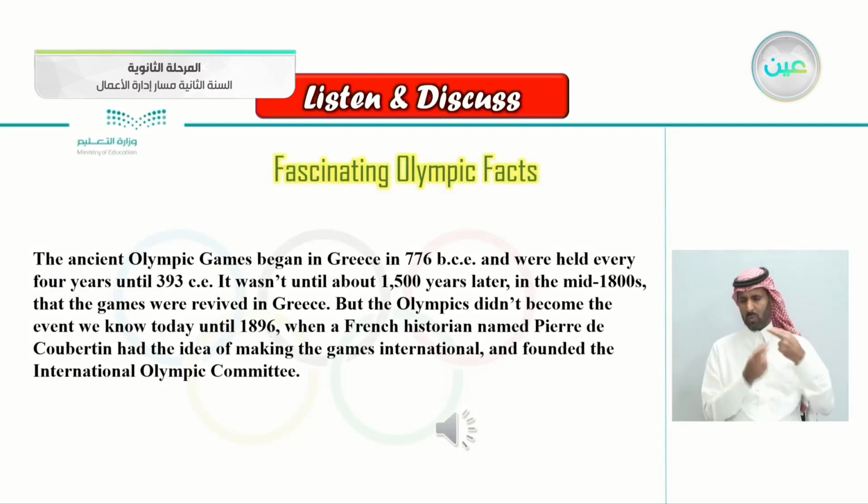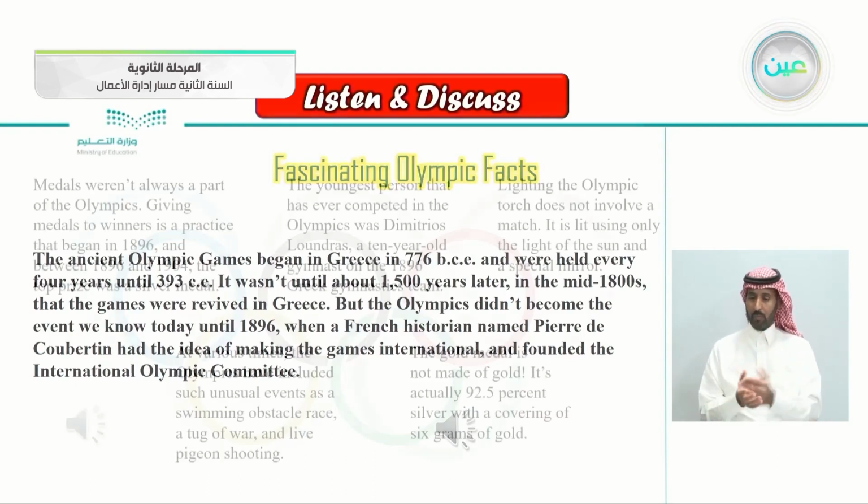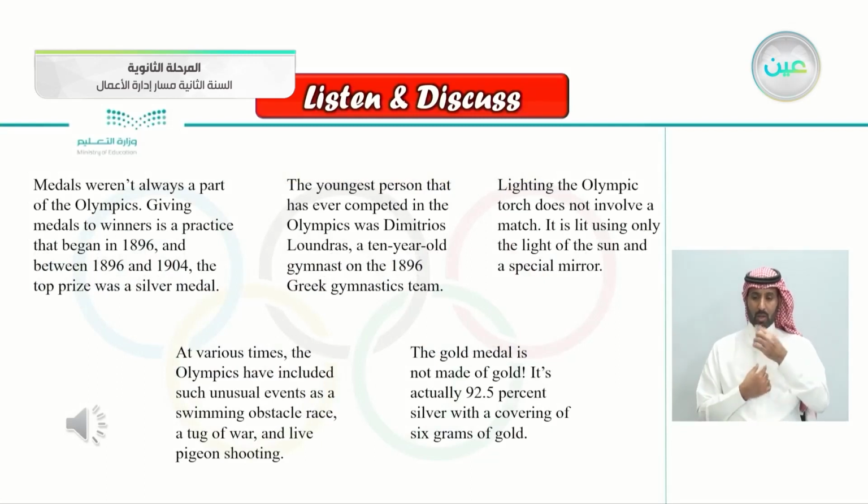The ancient Olympic Games began in Greece in 776 BCE and were held every 4 years until 393 CE. It wasn't until about 1,500 years later, in the mid-1800s, that the Games were revived in Greece. But the Olympics didn't become the event we know today until 1896, when a French historian named Pierre de Coubertin had the idea of making the Games international, and founded the International Olympic Committee. Medals weren't always a part of the Olympics. Giving medals to winners is a practice that began in 1896, and between 1896 and 1904, the top prize was